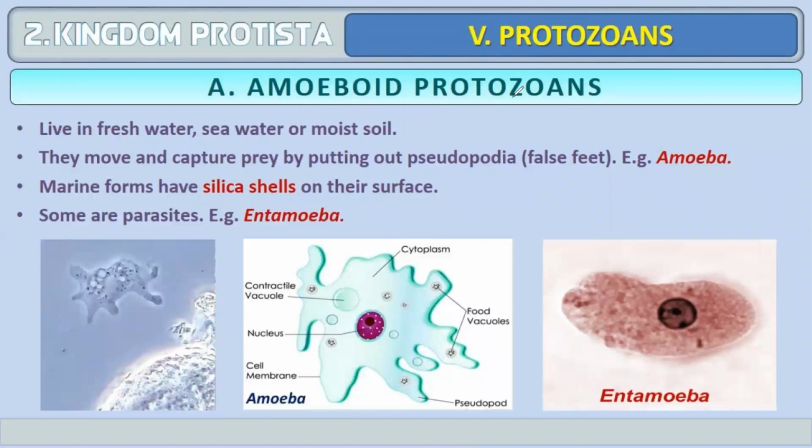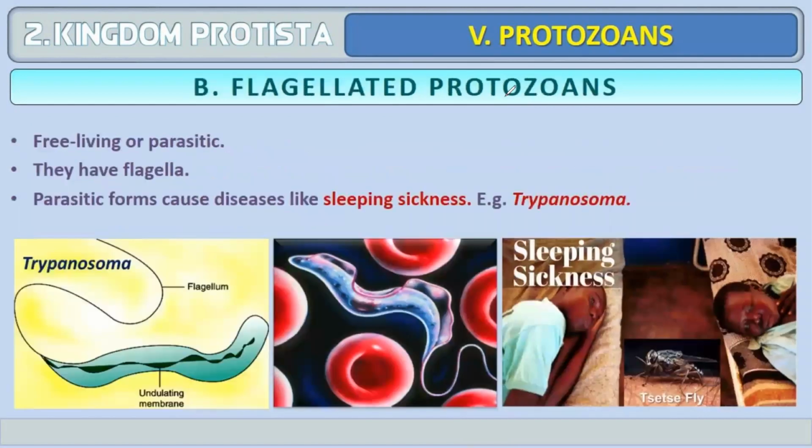So let's begin with the amoeboid protozoans. They live in fresh water, seawater, or moist soil. They move and capture prey by putting out pseudopodia, that are false feet. Example is amoeba. Marine forms have silica shells on their surface. Some are parasites like Entamoeba, which causes digestive problems if a person consumes contaminated water.